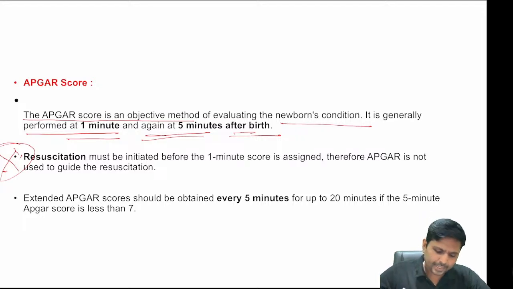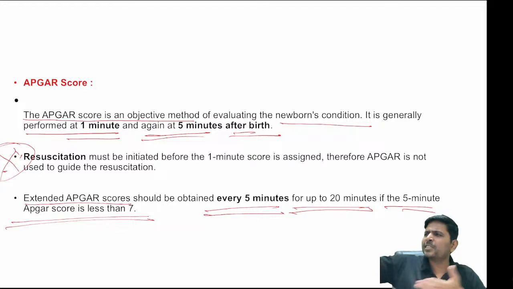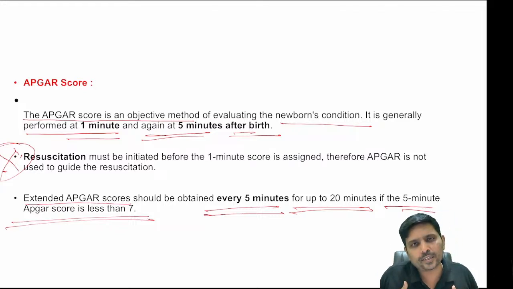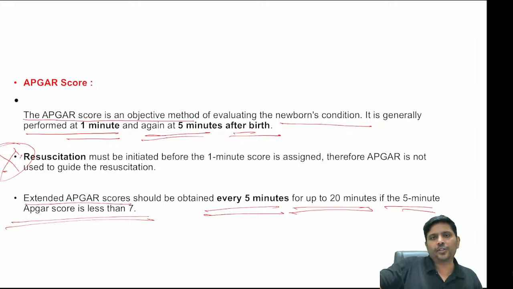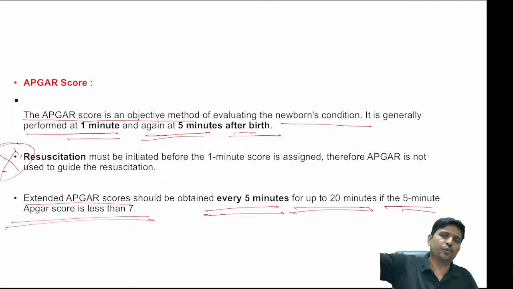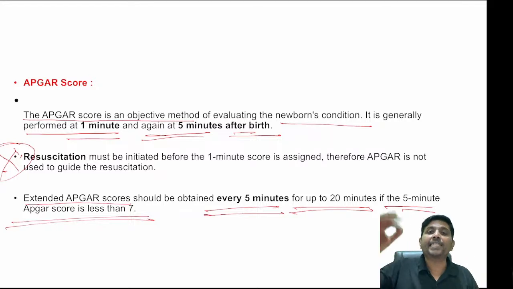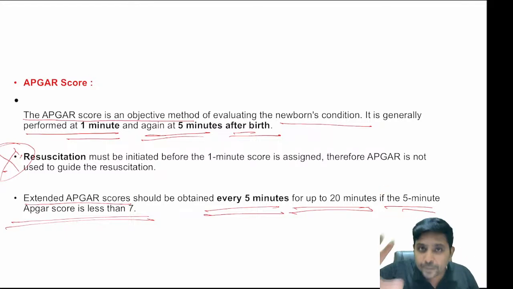And then extended Apgar: every 5 minutes you can score Apgar for up to 10 minutes if the 5-minute Apgar score is less than 7. If Apgar is more than 7, the child has been doing well, so why should I monitor the child again and again? But if the Apgar is less than 7, I need to monitor the child. So every 5 minutes, if the Apgar score is less than 7, I will repeat the scoring until the Apgar score is more than 7. Apgar score is nothing but monitoring of the circulatory status, respiratory status and neurological status.